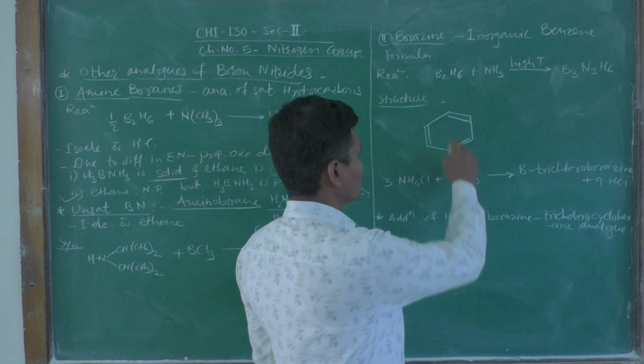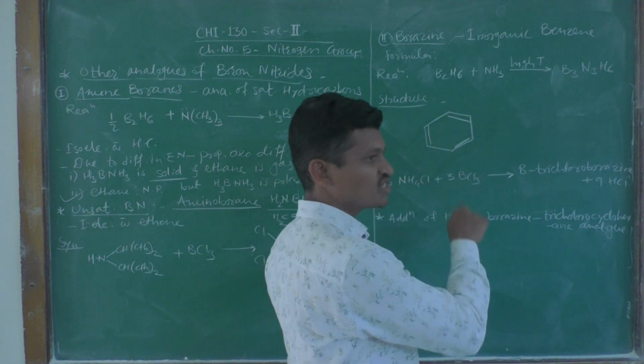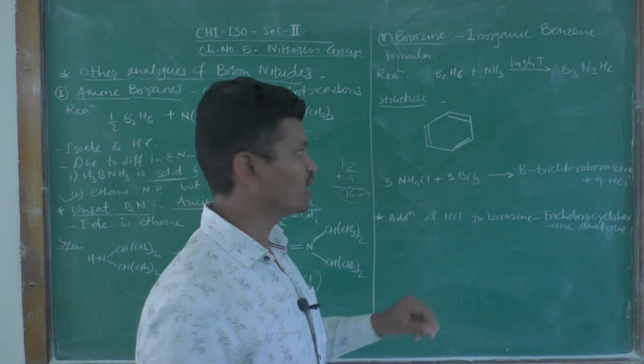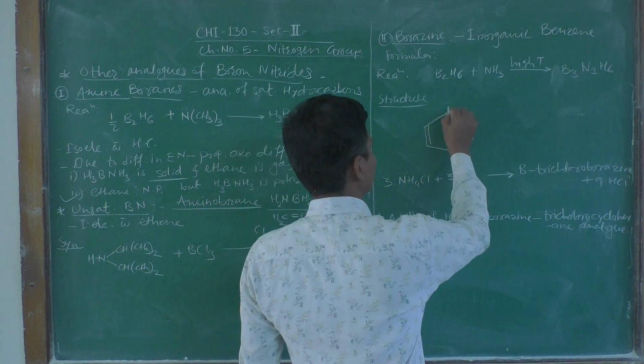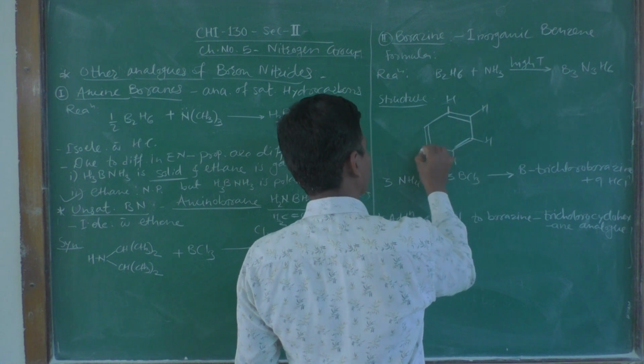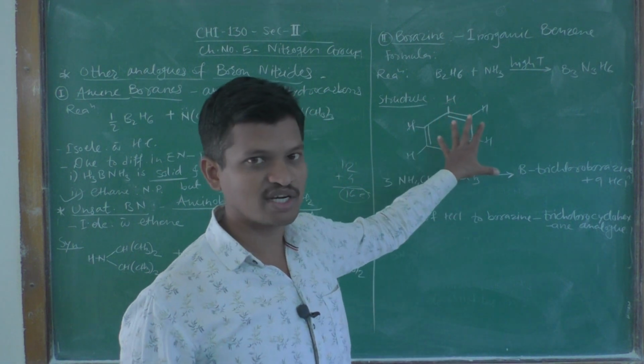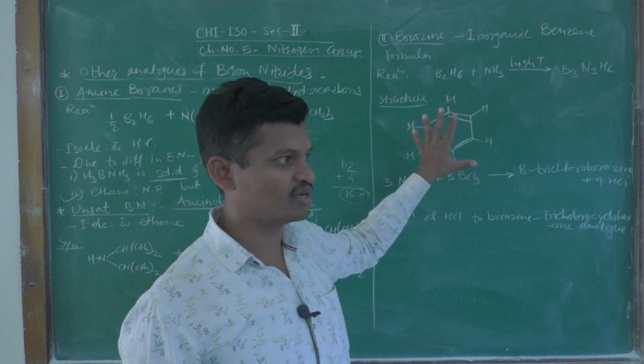There is a presence of alternate carbon-carbon double and carbon-carbon single bonds in this hexagonal ring. Okay. And each corner consists of one carbon atom, and to each carbon atom there is one hydrogen atom. Okay. So, this is the structure of your organic benzene. And this is an unsaturated compound, we know that, and it is aromatic in nature. Okay.